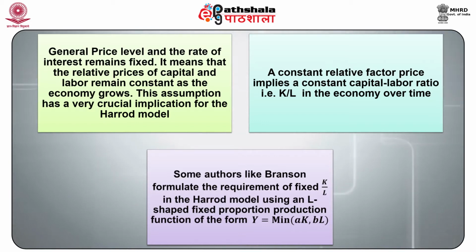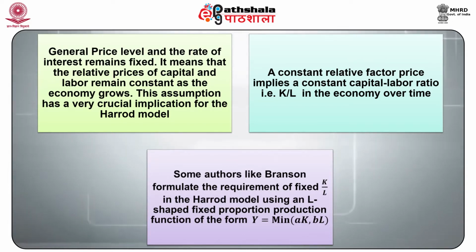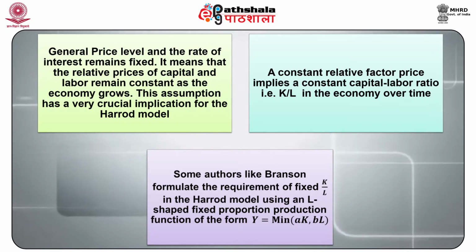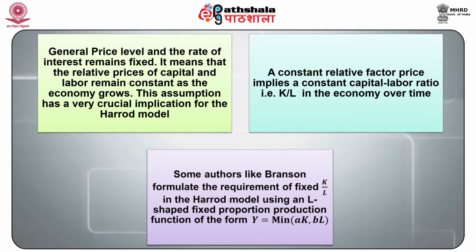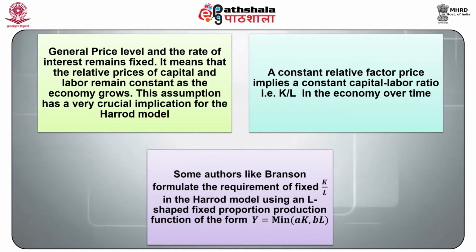Some authors like Branson formulate the requirement of a fixed capital labor ratio in the Harrod model using an L-shaped fixed proportion production function of the form Y is equal to minimum of AK and BL.